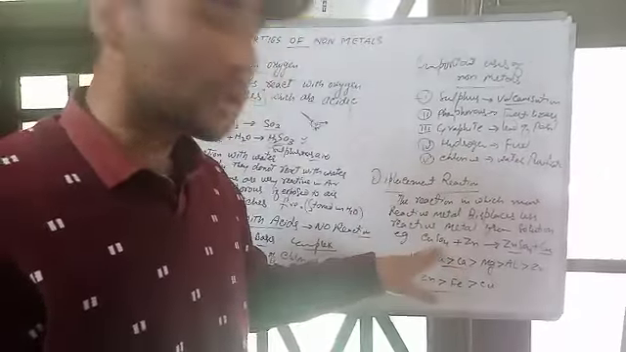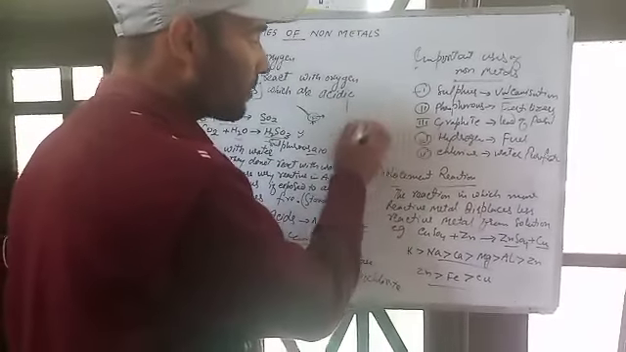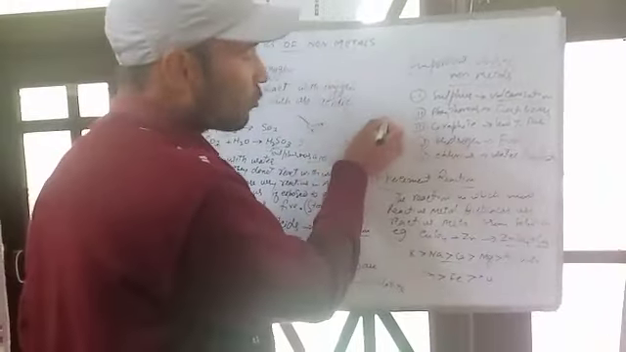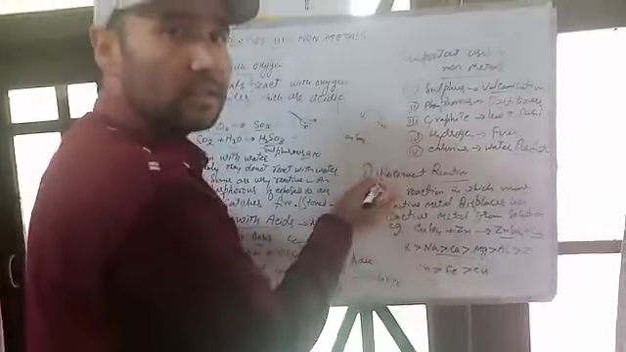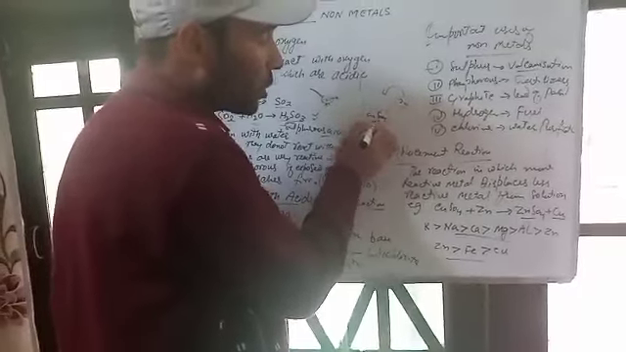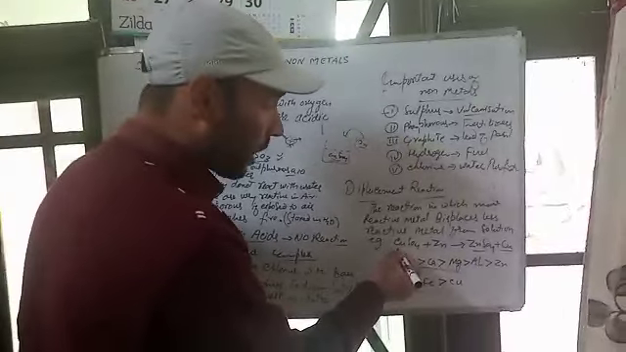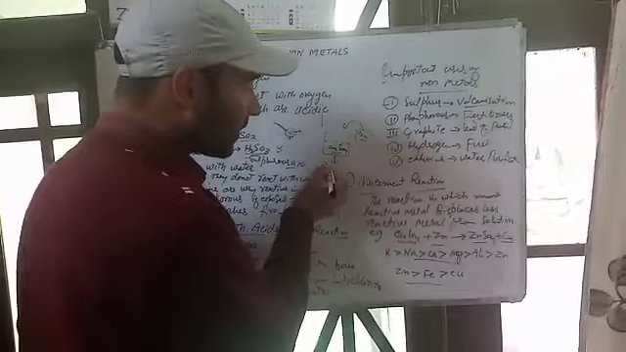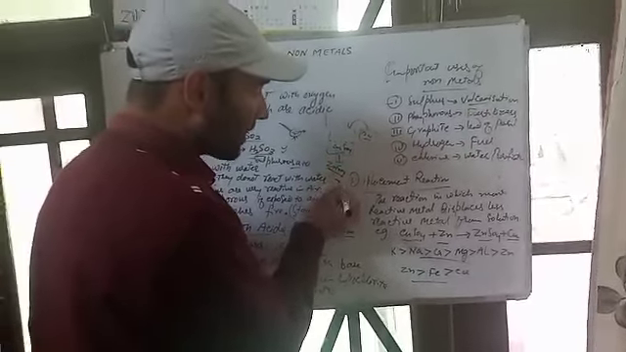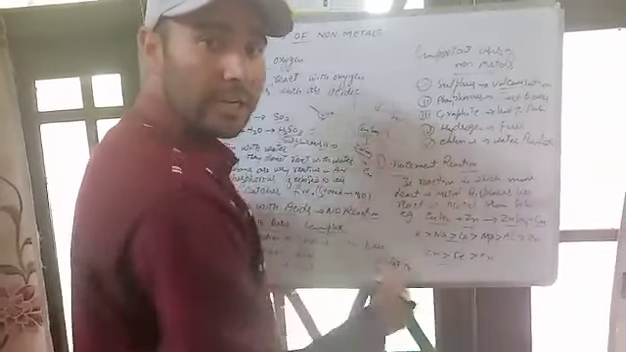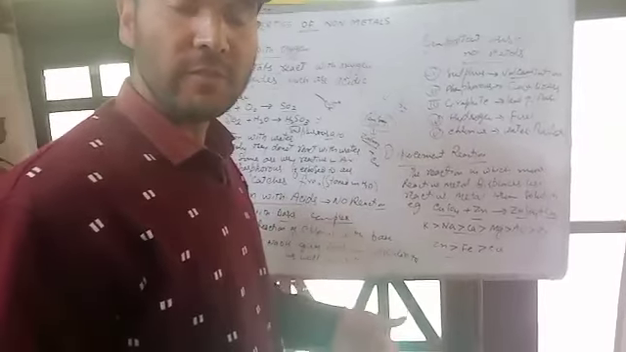For example, if we have a copper sulfate solution in a beaker and we add zinc to it, then this zinc will replace the copper from this solution. Copper sulfate plus zinc gives zinc sulfate plus copper. That means copper is replaced from this compound by zinc, and this reaction is known as the displacement reaction, in which a less reactive metal is replaced by a more reactive metal.